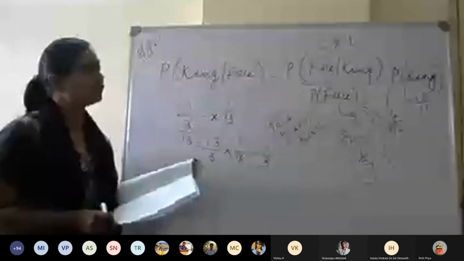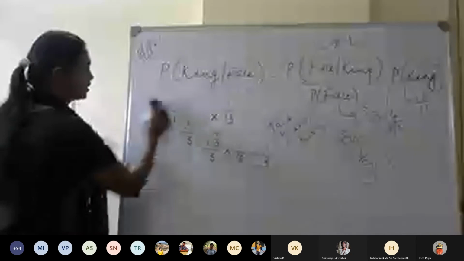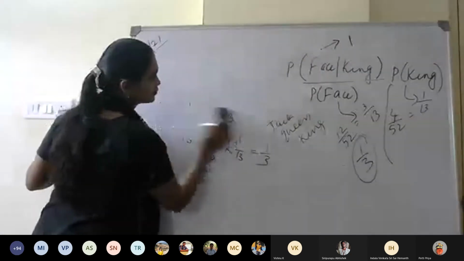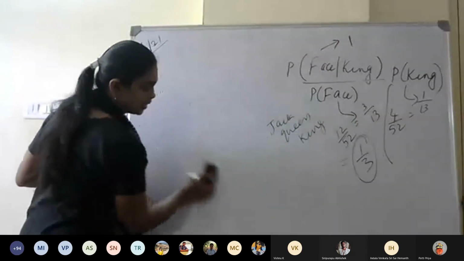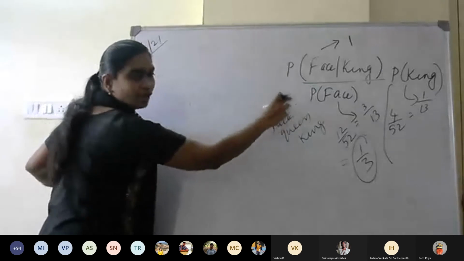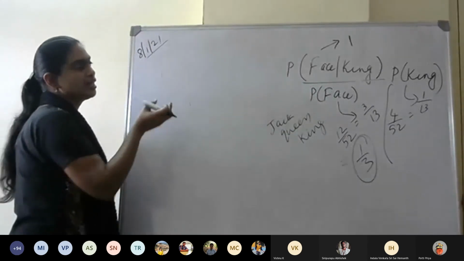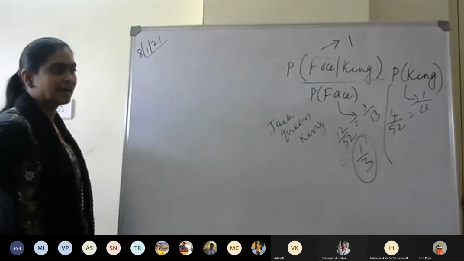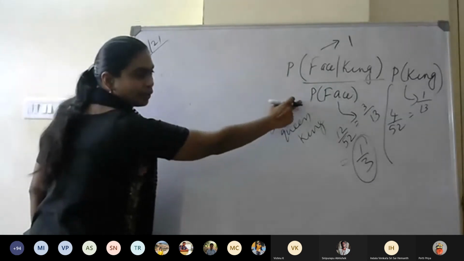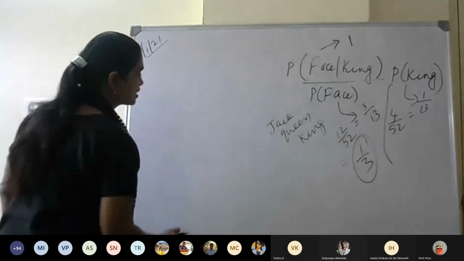Actually, this total probability is related to Bayes theorem. Here we are writing probability of face only, but instead, if you have multiple items, then you will have a total probability here. That is the only difference, nothing new.